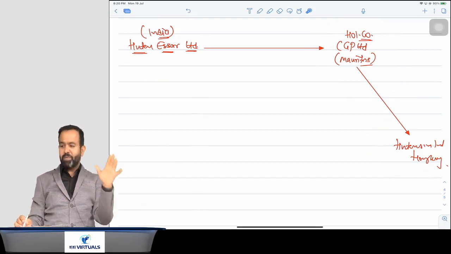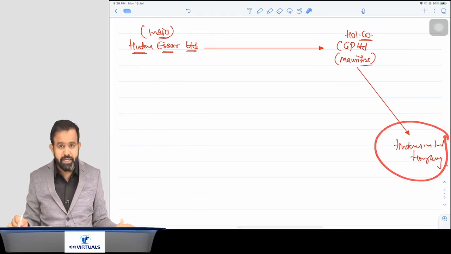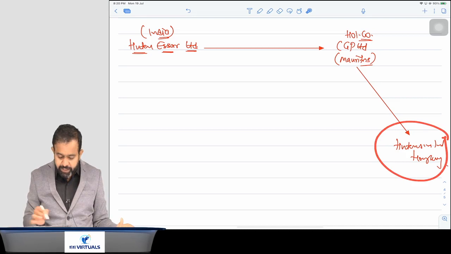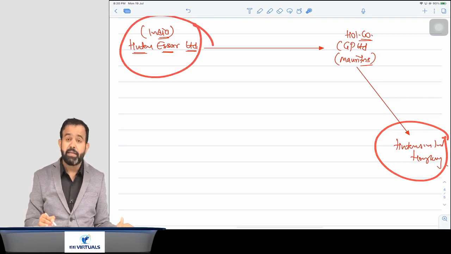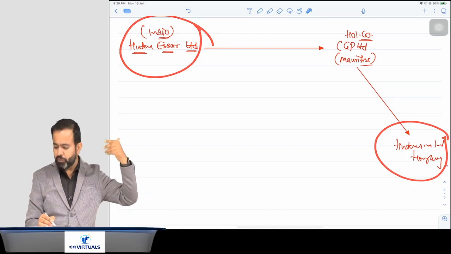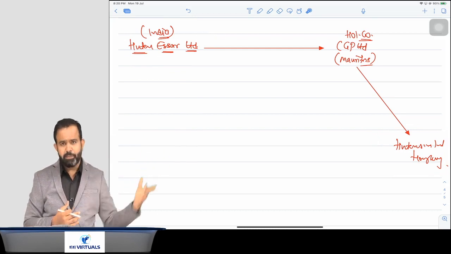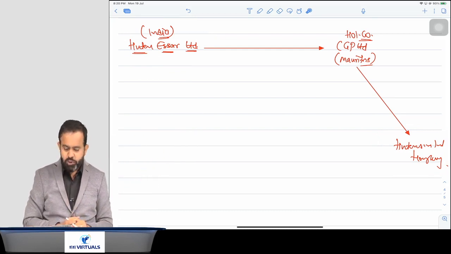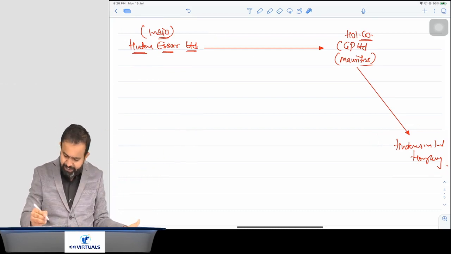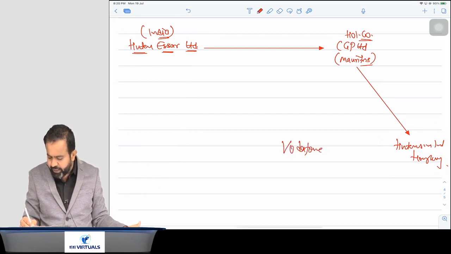Now what happened? Just pay attention. Hutchison Hong Kong Limited wanted to sell the Indian company, Hutch Essar Limited. So they asked for bids. Various purchasers came to Hutchison Hong Kong and wanted to purchase the Indian business or company. There was one company named Vodafone. Now this Vodafone International Limited is located in the Netherlands.